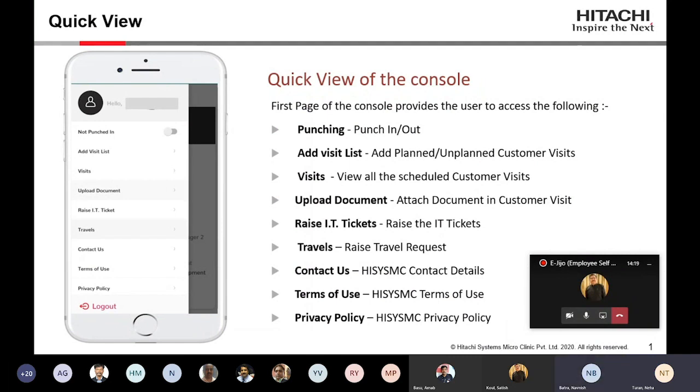You can upload a document to a particular visit. For example, you have visited a particular site and there was some MOM that you want to upload, or some order details like PO or anything else, your cab details, cab fare details, the same can be attached to the meeting. Then you can raise your IT tickets through this. The travel request, like you have the resource portal that you are very much aware of, so we have given the same link here also. After that you have contact us, terms of policy and privacy policy of Hitachi.